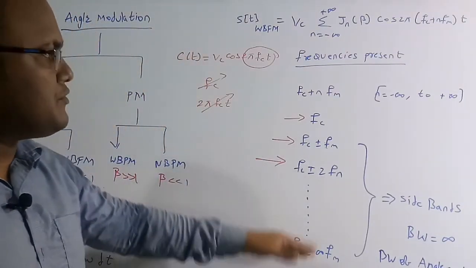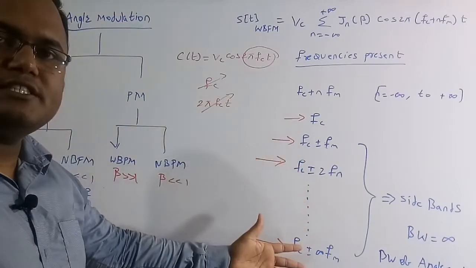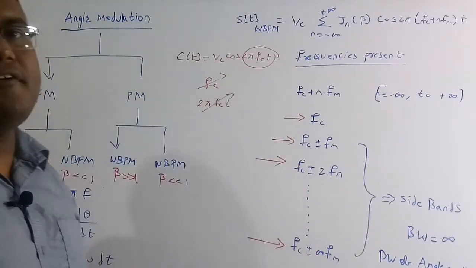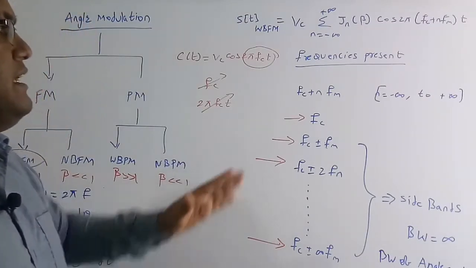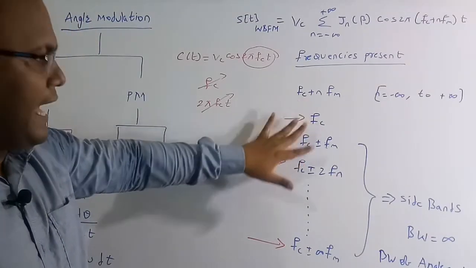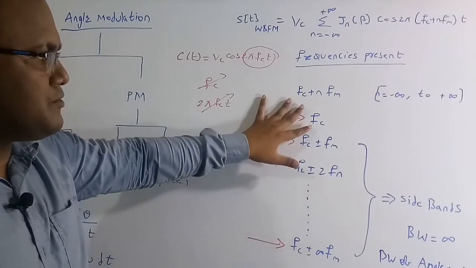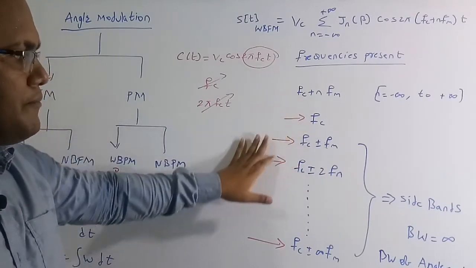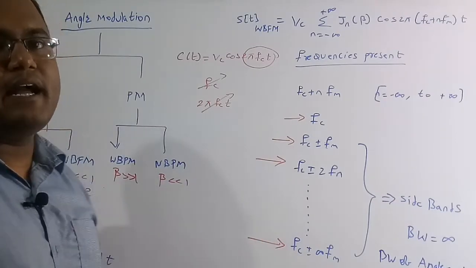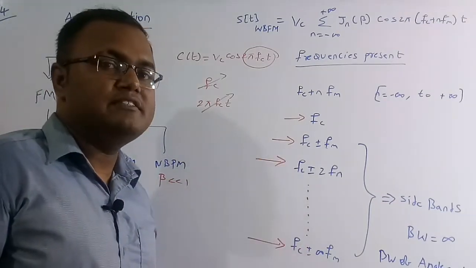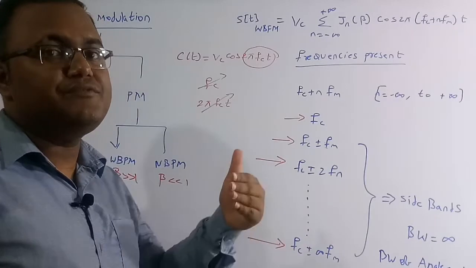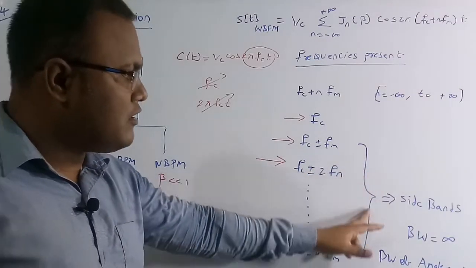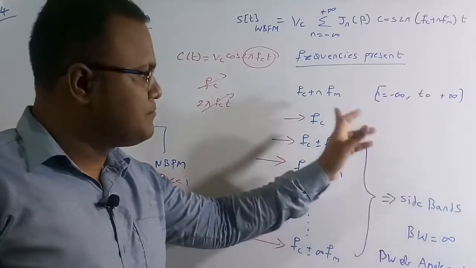So there are infinitely many frequencies present in this wideband FM. This is the carrier frequency, and except for the first one, all the remaining are called sidebands. So infinite sideband frequencies are present.